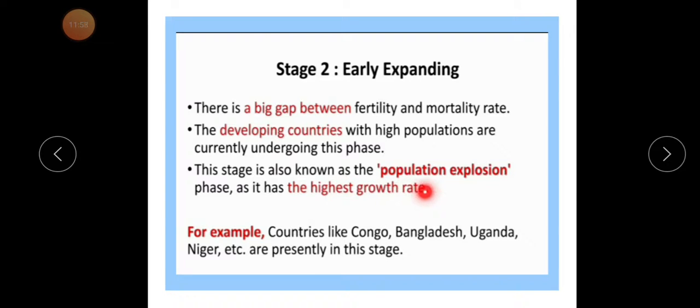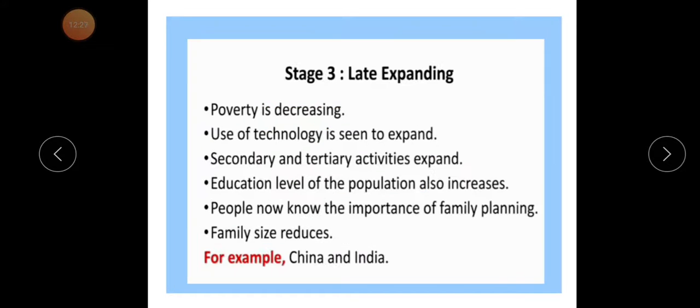This stage is also known as the population explosion phase, as it has the highest growth rate. The explosion is due to the high growth rate of population, because there is a difference between the birth and death rates. Countries like Congo, Bangladesh, Uganda and Niger are presently in this stage. Now the third stage, late expanding.